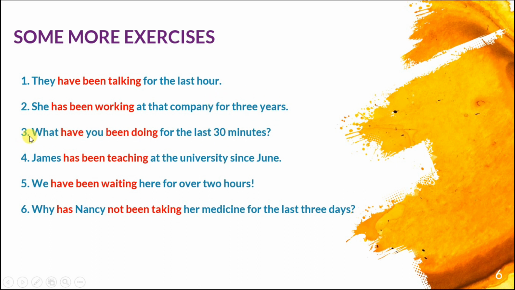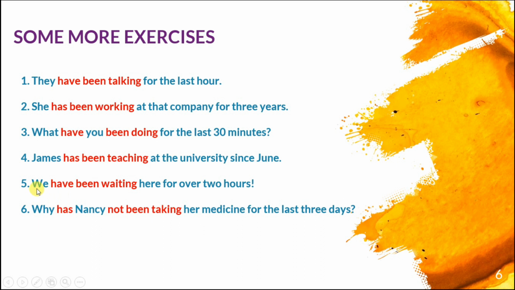Question here, number 3. What have you been doing for the last 30 minutes? Okay. Another one, number 4: James has been teaching at the university since June. James has been, he has been teaching. Teach is the verb and we add ing because this is the what? Present perfect continuous. Number 5, we have been waiting here for over 2 hours, more than 2 hours.